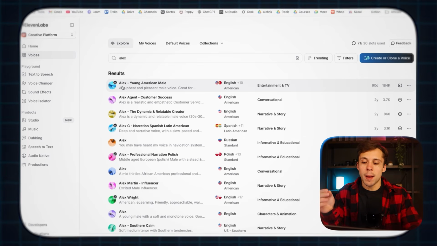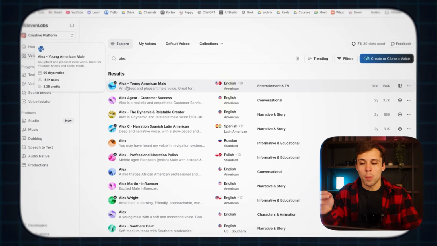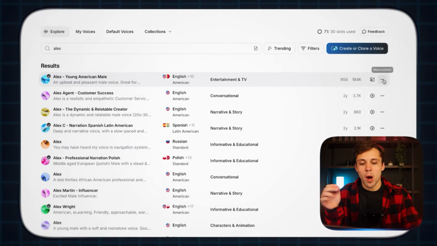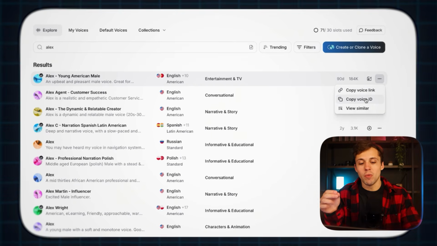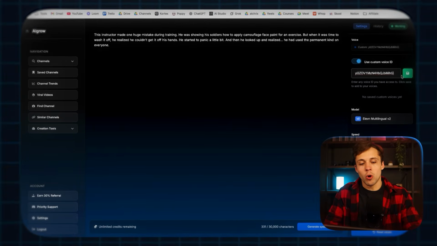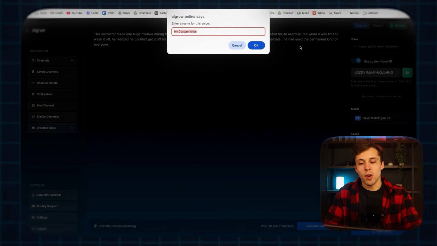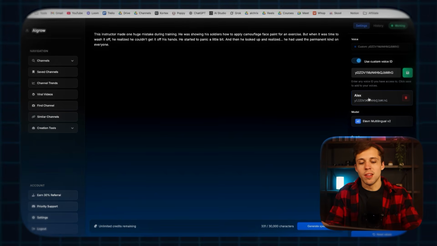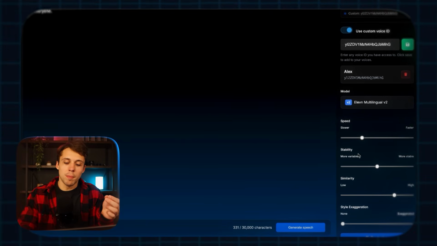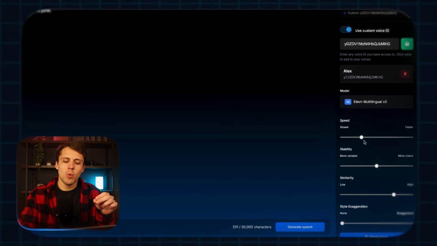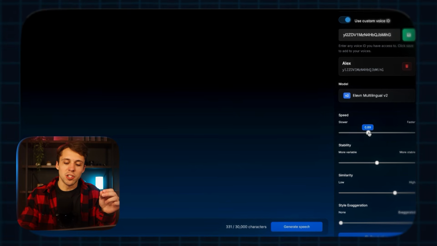So here on 11 Labs, this voice right here is pretty popular for the commentary niche. So if we come and click these 3 dots and then copy voice ID, we can paste it into Algrow right here. And we can even save this voice as well, so that way we can use it in the future. We can adjust the speed, stability, similarity, and style exaggeration just like on 11 Labs. The main one you really want to focus on, I would say, is the speed. Let's bring it up to roughly 1.7 and click generate speech, and we can see what we get.